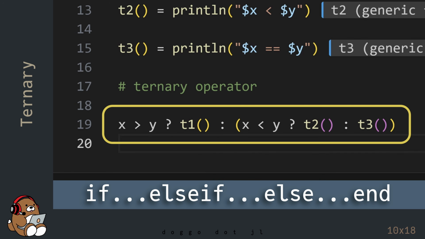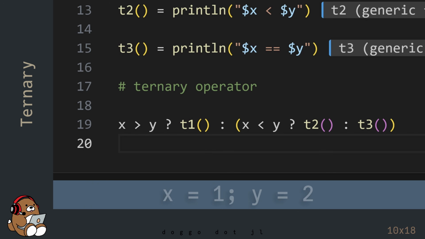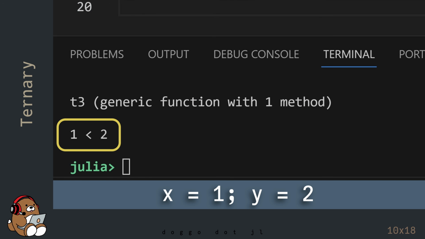Even though the syntax is very different, behavior-wise, it's the same as using if, else, end. Now hit Shift-Enter to see what happens. In the REPL, you'll see 1 is less than 2, which is the same result that you got when using the if expression.